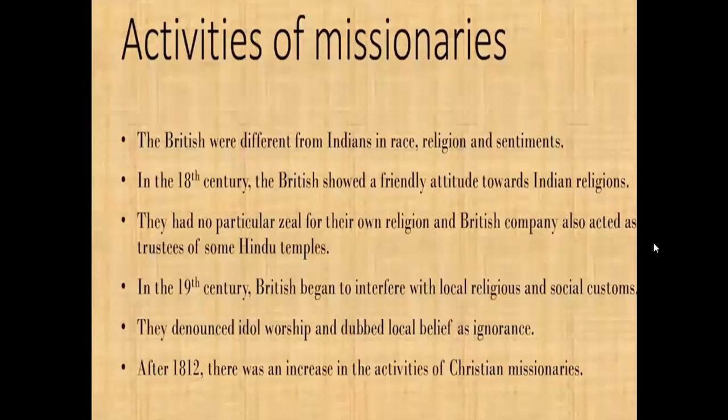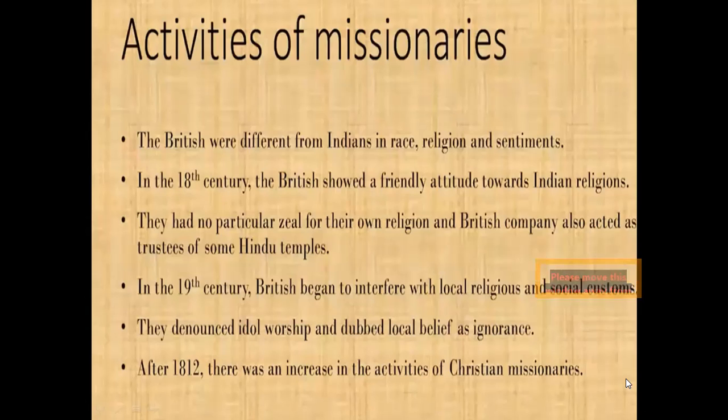Activities of missionaries. The British were different from Indians in race, religion, and settlements. In the 18th century, the British showed a friendly attitude towards Indian religions. They had no particular zeal for their own religion. The British company also acted as trustee for some Hindu temples.